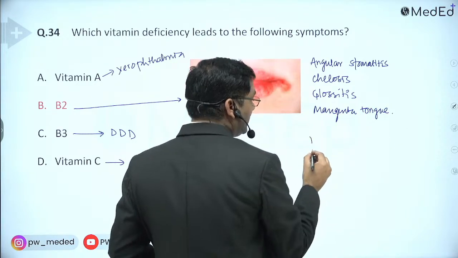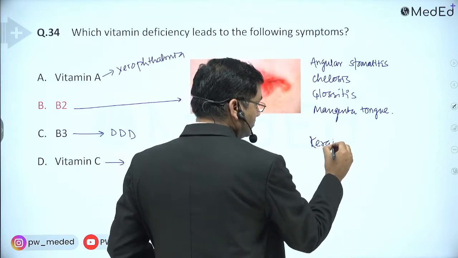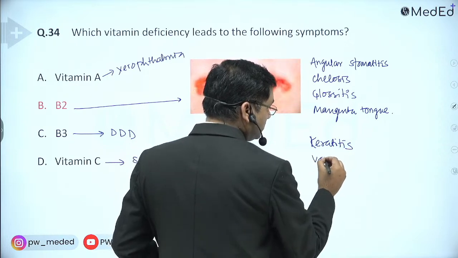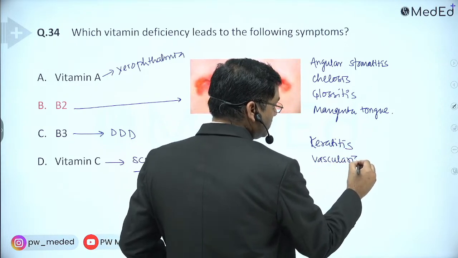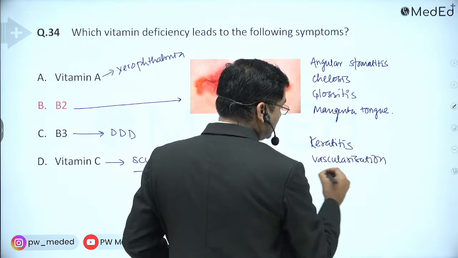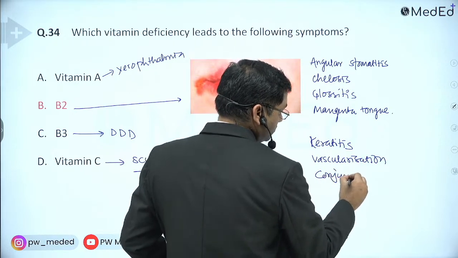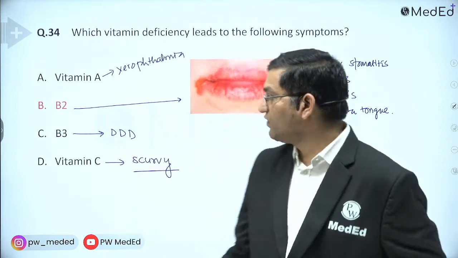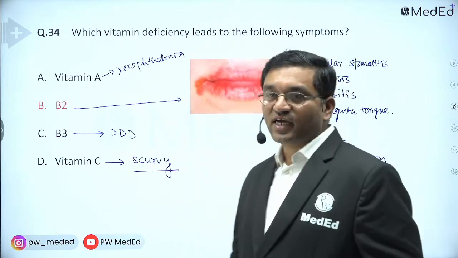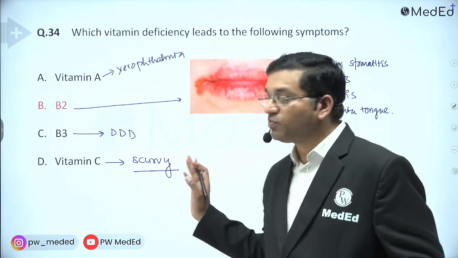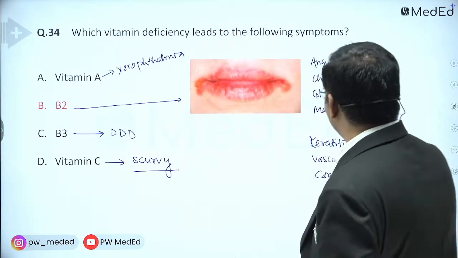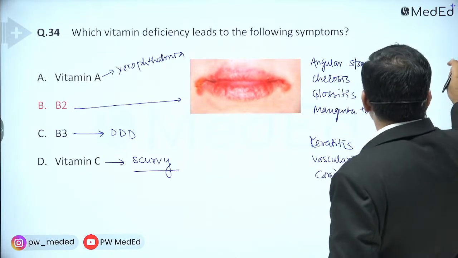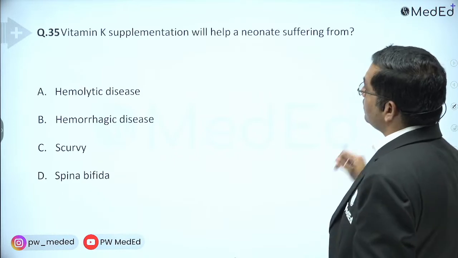Then eye-related symptoms: keratitis, circumcorneal vascularization, conjunctivitis, and seborrheic dermatitis. These are the features of riboflavinosis. B2 is riboflavin, and its active forms are FAD and FMN.